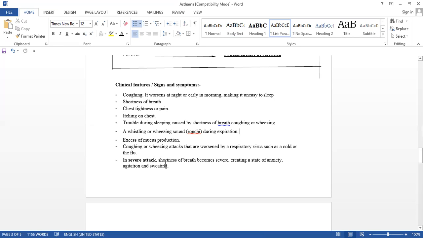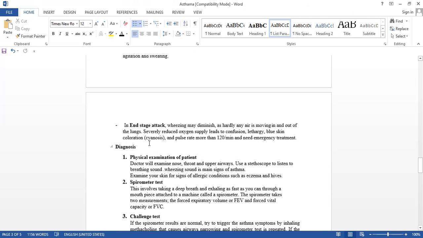So in the severe attack, definitely the shortness of breath becomes severe, too much. We can't take the air inside, we can't inhale. That's why it causes a state of anxiety, fear, agitation, and sweating.